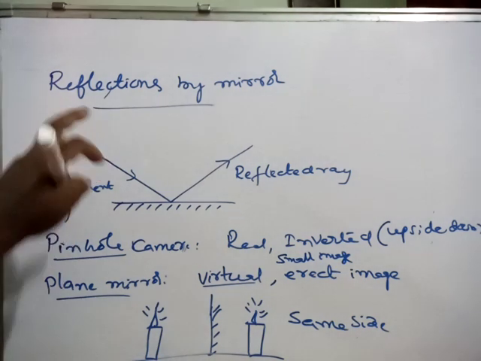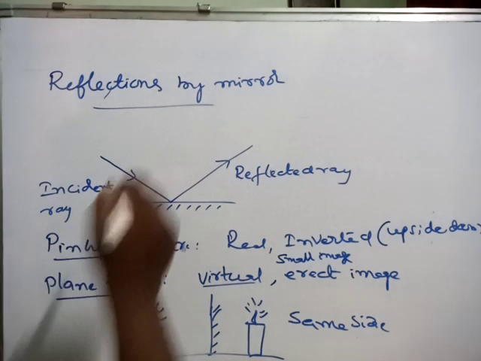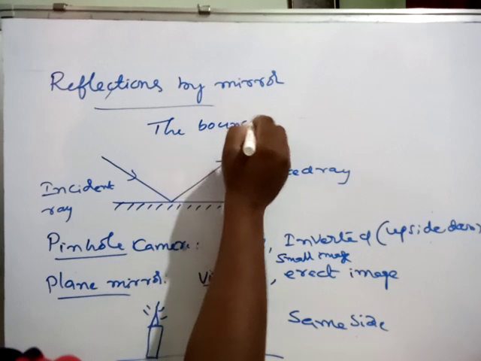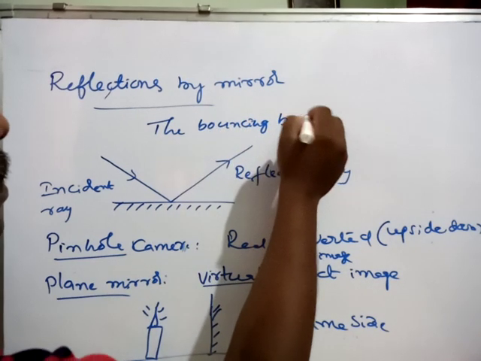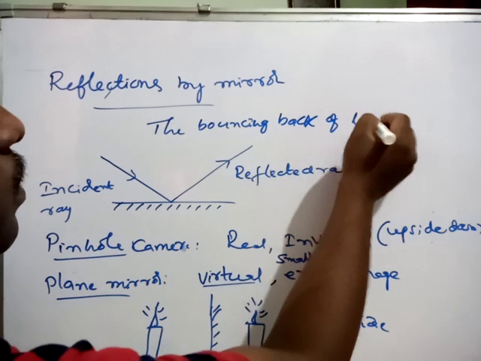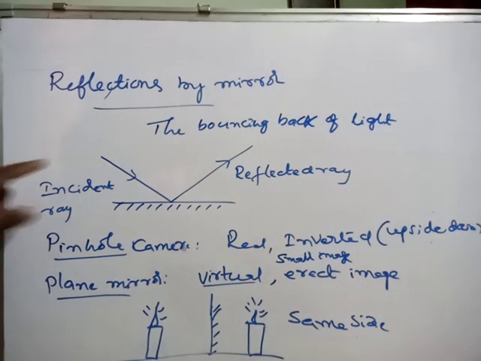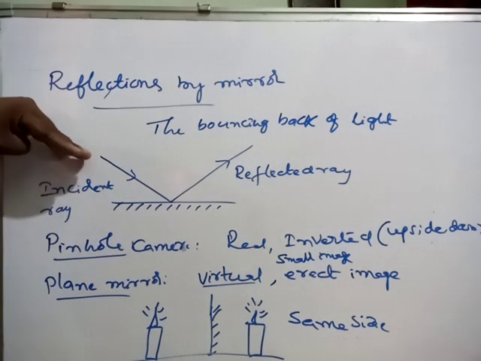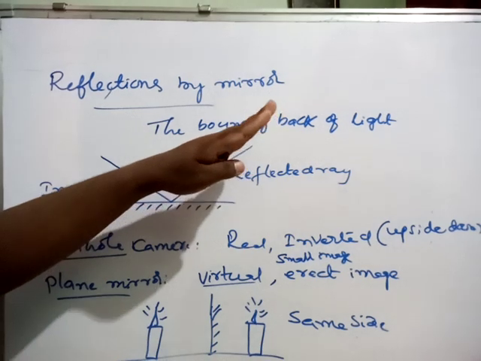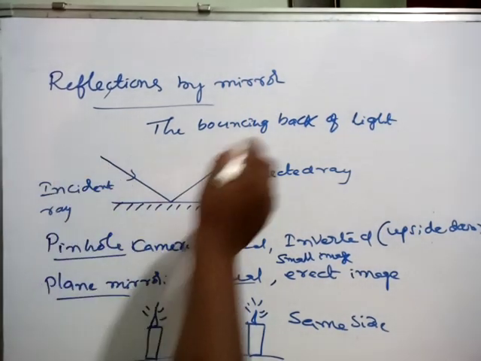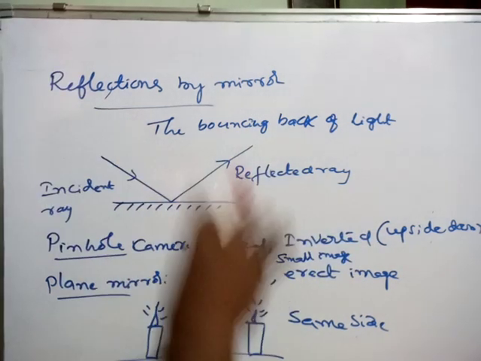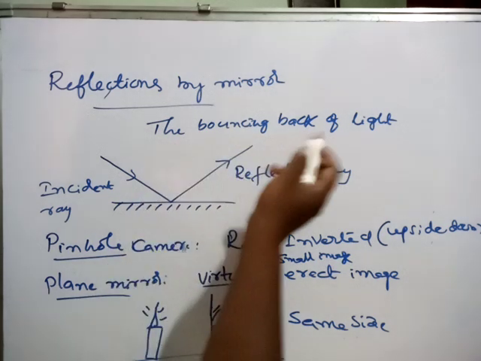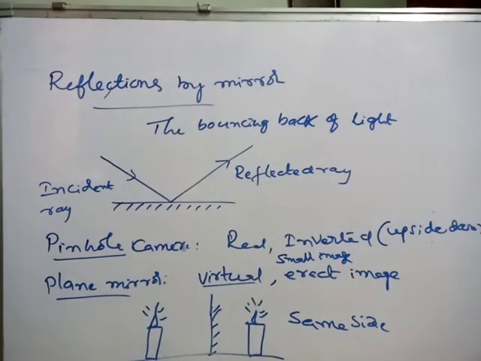So what is the definition of reflection? Reflection means the bouncing back of light. What is bouncing back? In the plane where you pass the light ray, it comes back into the same plane. That's why it is bouncing back, like how a ball bounces. The same phenomenon we can see in the case of a mirror also. That's why the bouncing back of light is what we call reflection of light.